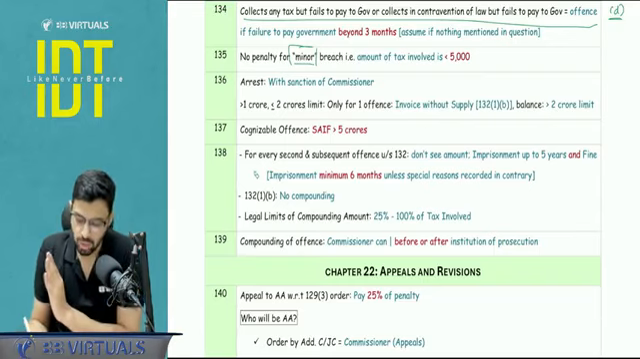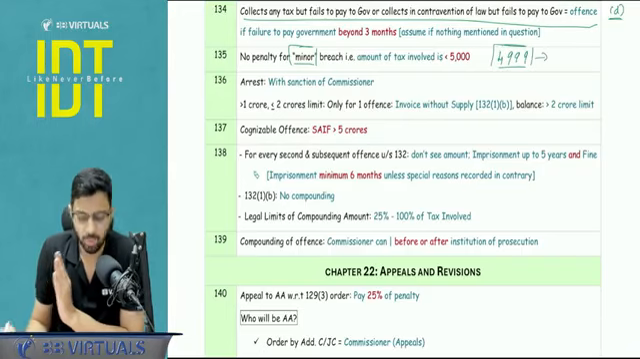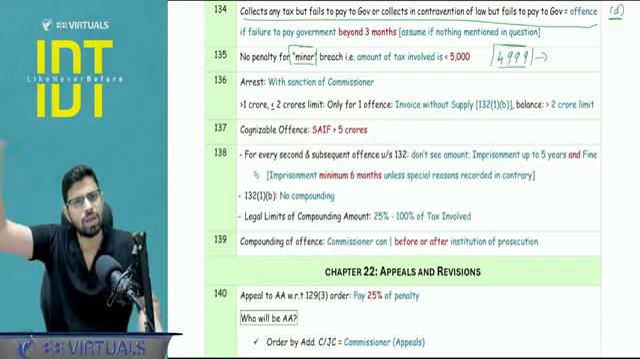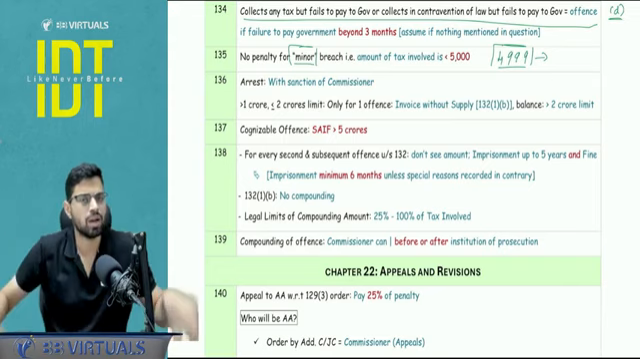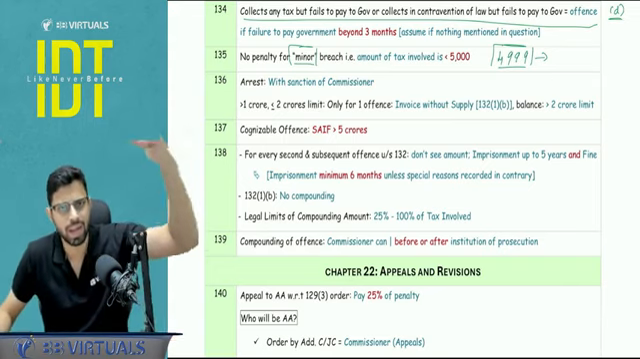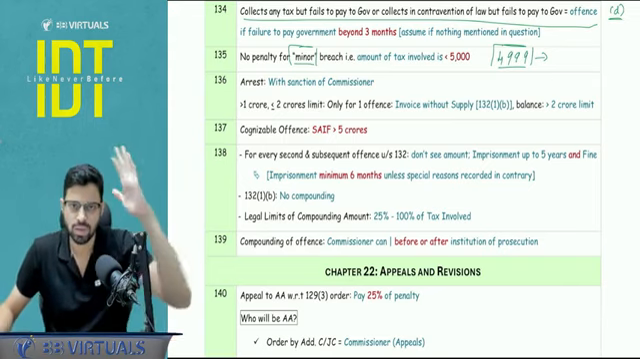This was asked in the MCQ. So 4,999: till this point, no penalty. This is somewhat similar to the charitable limits we covered, 999, 9,999. So these things we can cover.